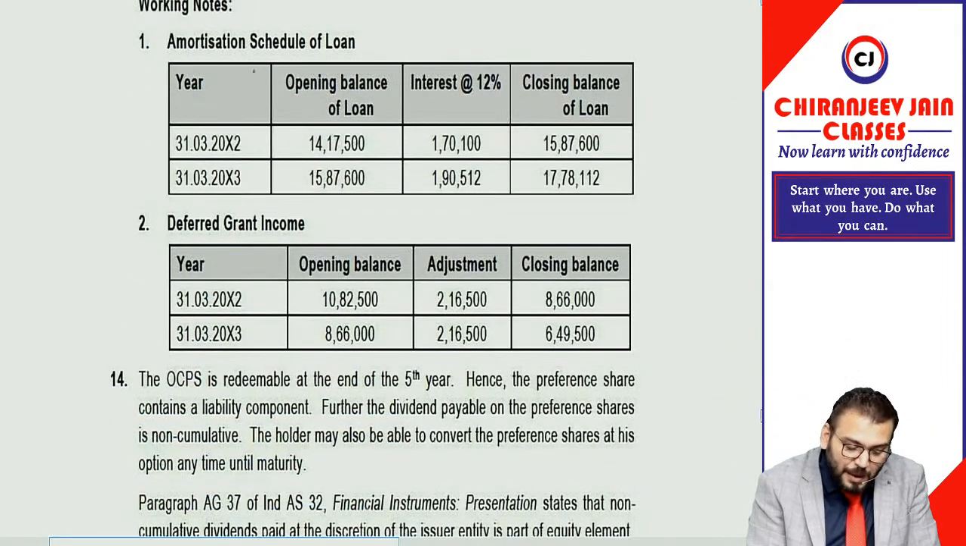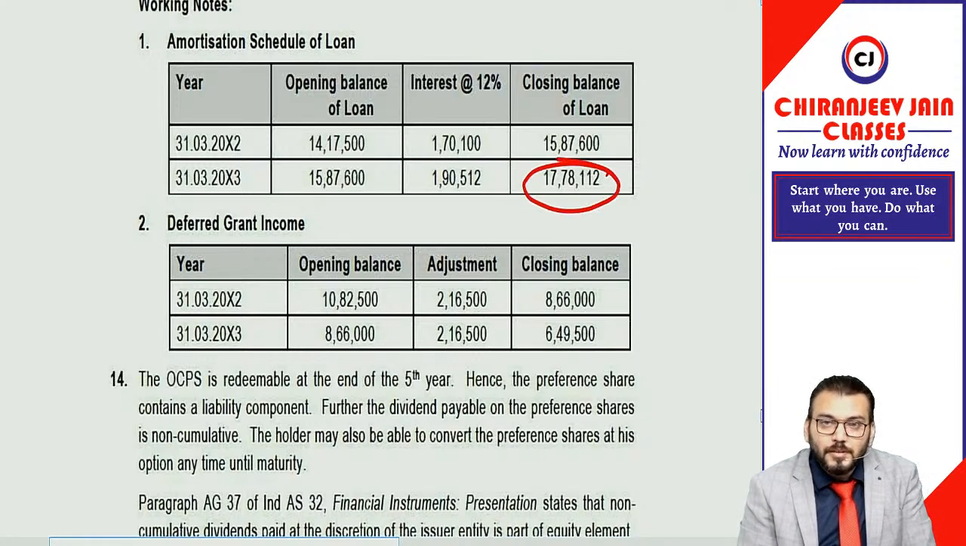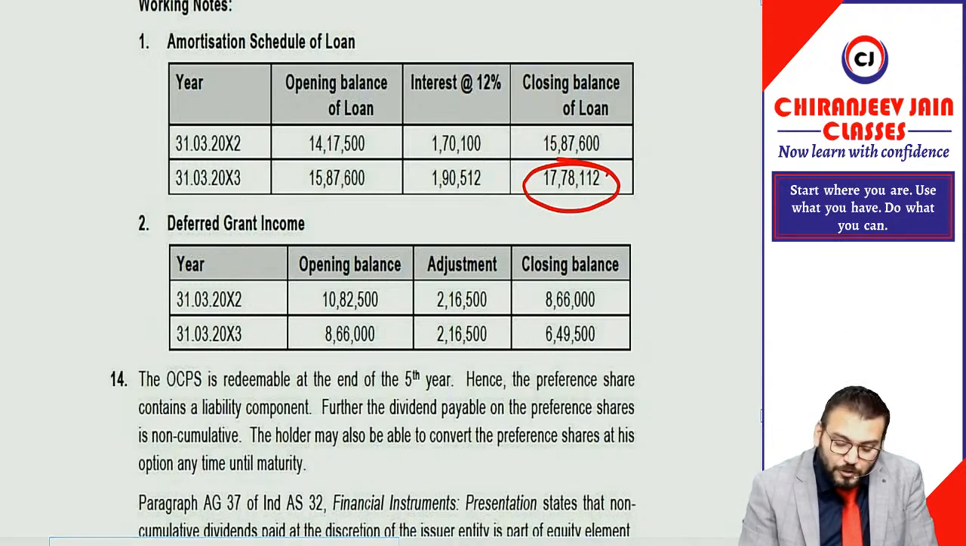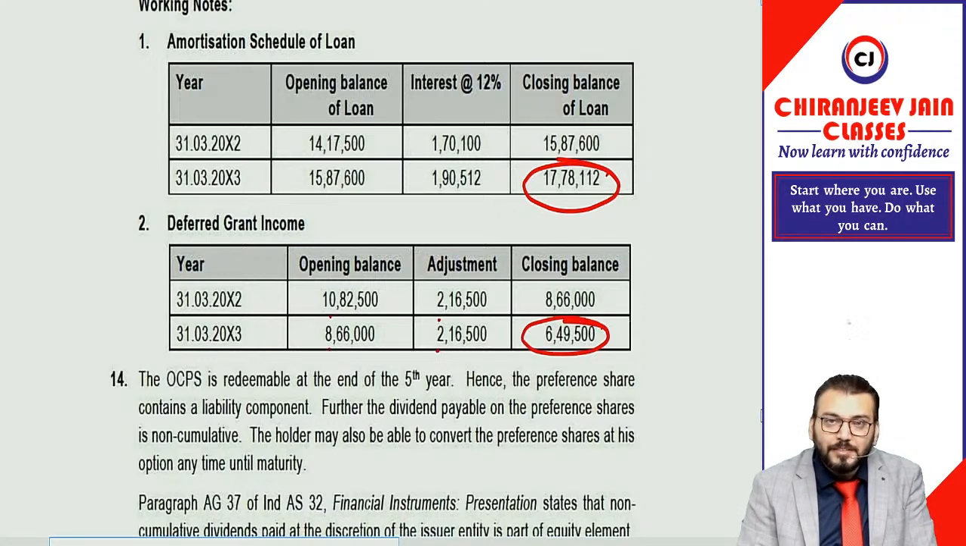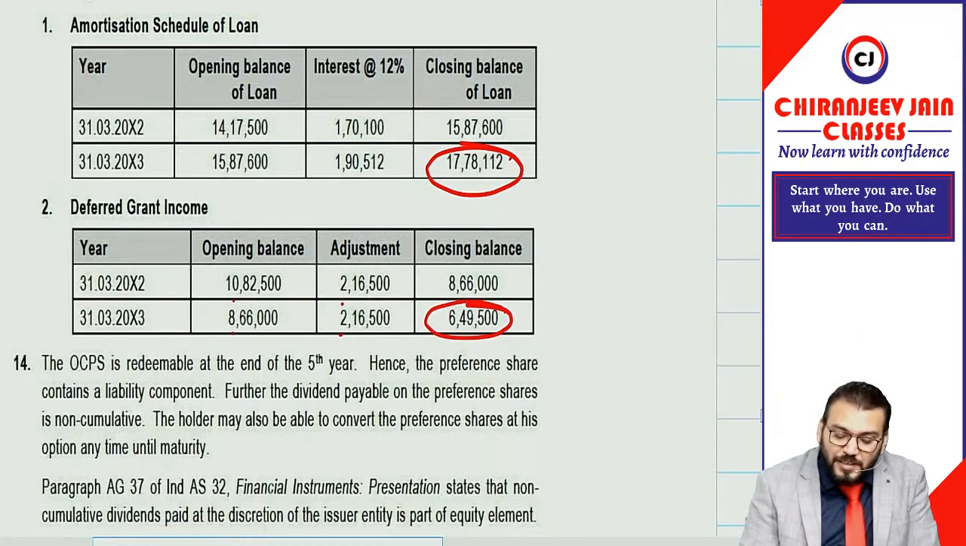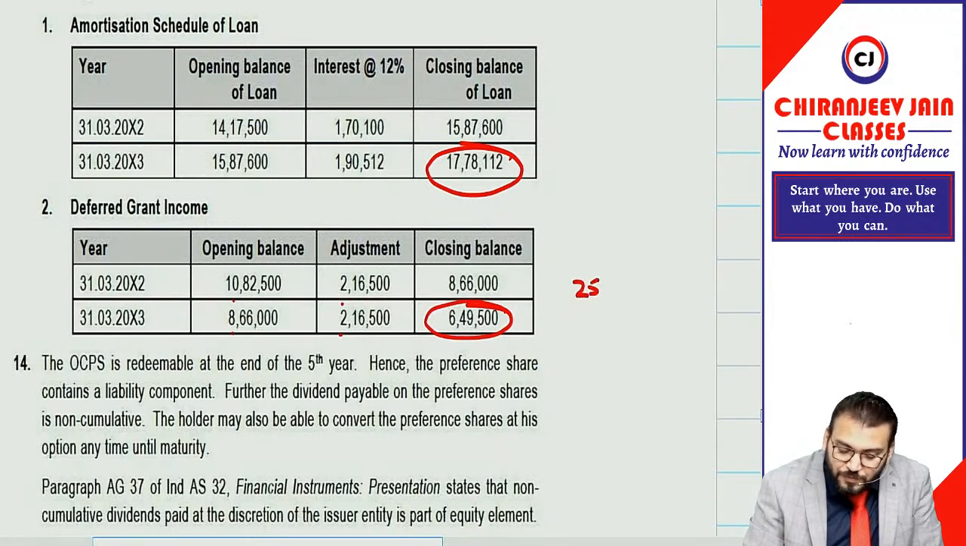So if you prepare one amortization schedule of loan, you can see this is the closing balance of loan, and you need to also find out the unamortized portion of deferred income. This minus this and then this minus this will be 6,49,500, and the amount to be refunded is 25 lakh plus 10 lakh. So the total amount to be refunded is 35 lakh.